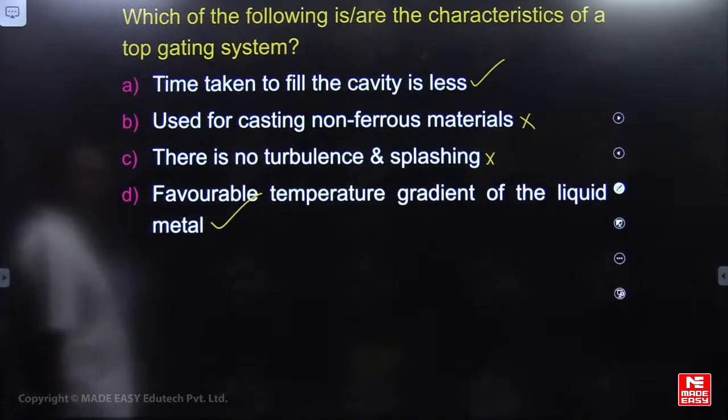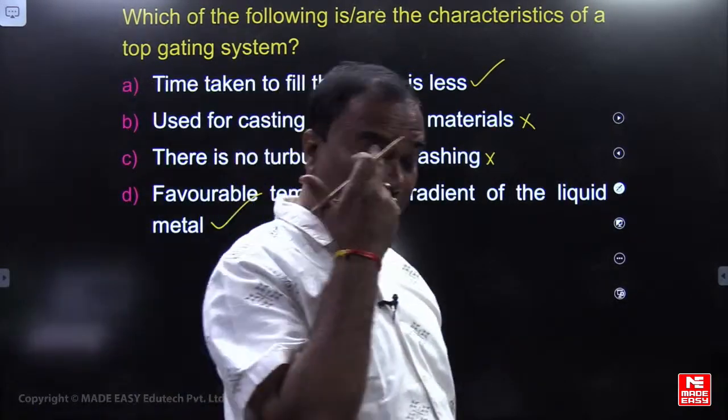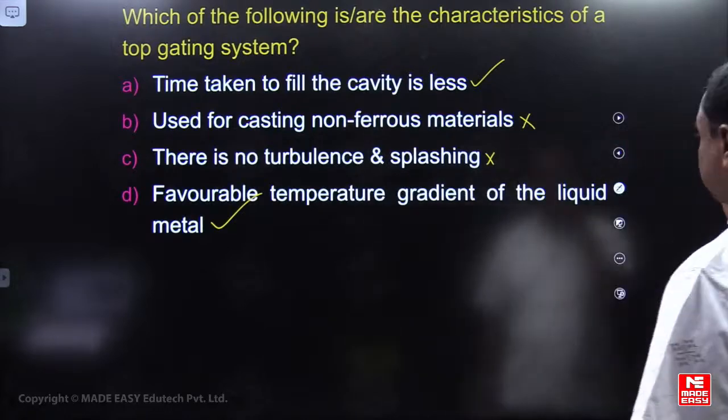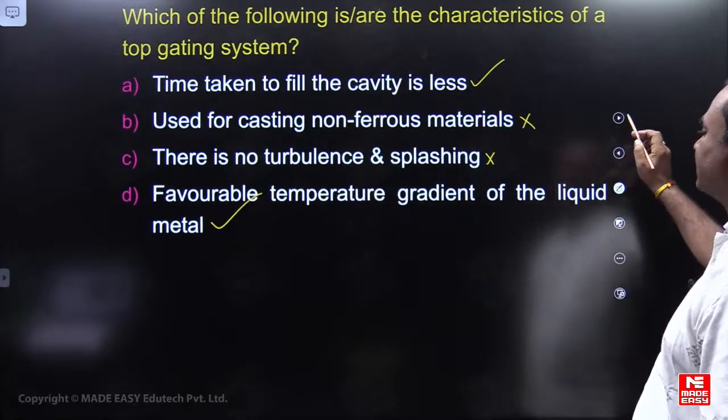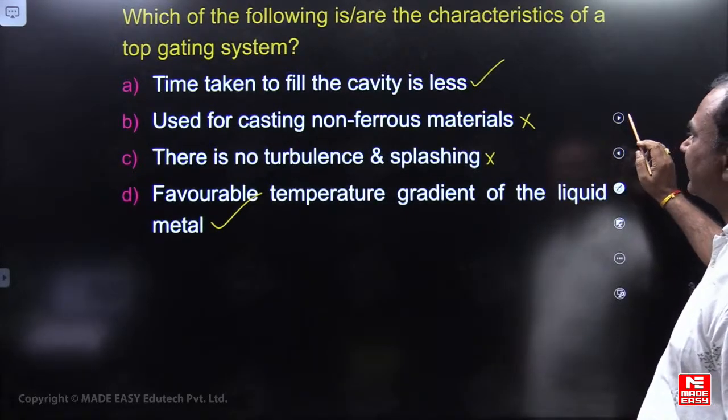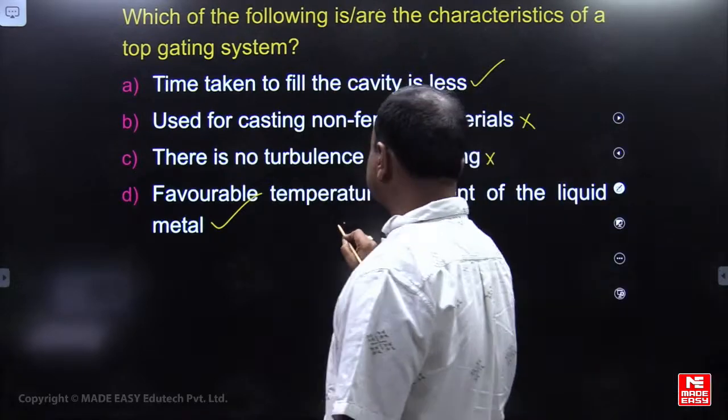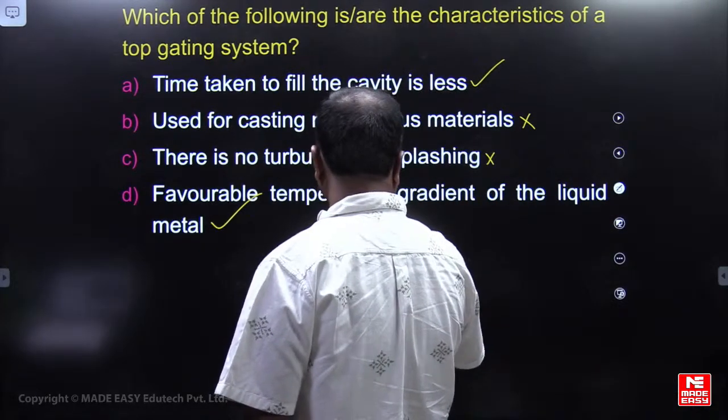A and D, very good. A and D is the correct option.